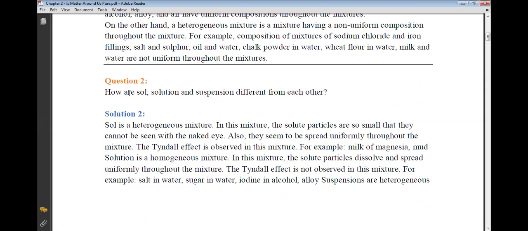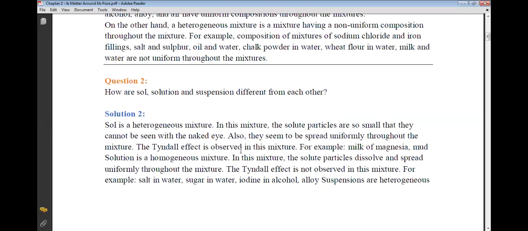Okay. Second one. Yes, sir. How are solution and suspension different from each other? Sol is a heterogeneous mixture. In this mixture, the solute particles are so small that they cannot be seen with the naked eye. Also, they seem to be spread uniformly throughout the mixture.